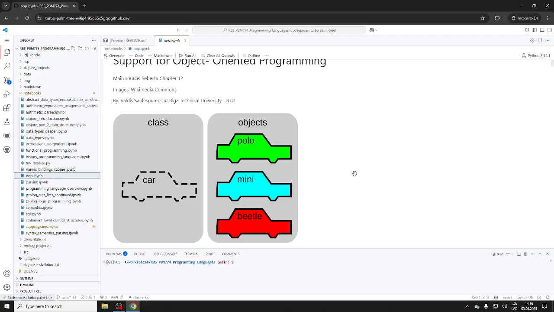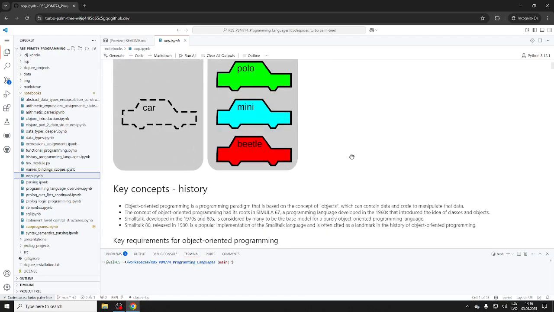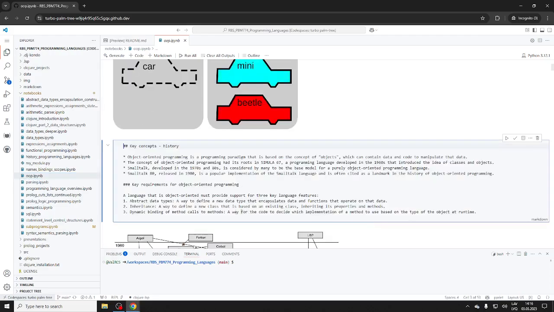But let's go back maybe a little bit in history, right? There's Simula 67, I believe, and actually there was Simula 1. In fact, I believe Simula 1 was in 1962, I believe that was the case.